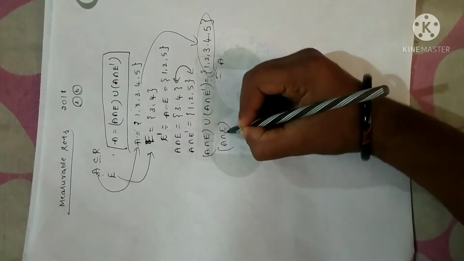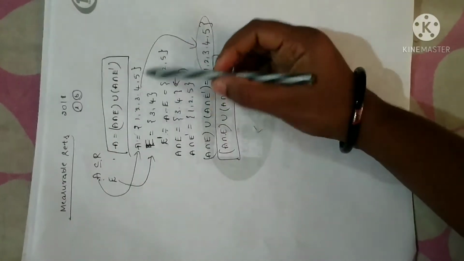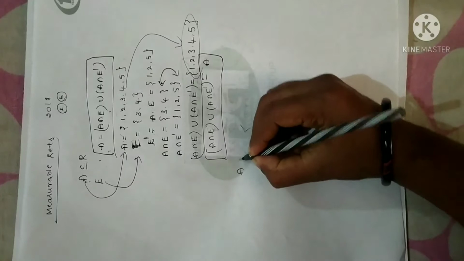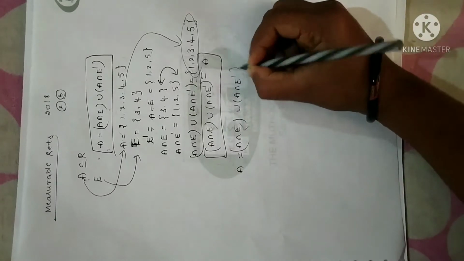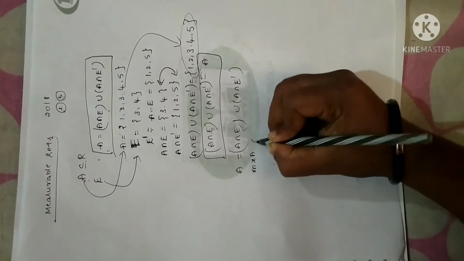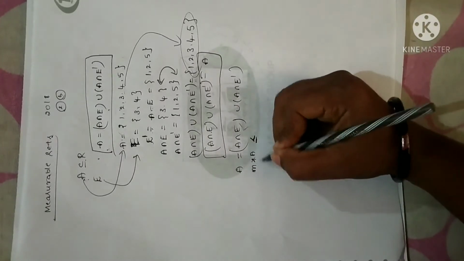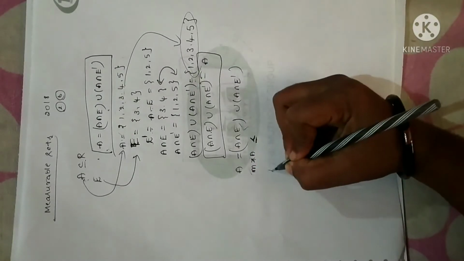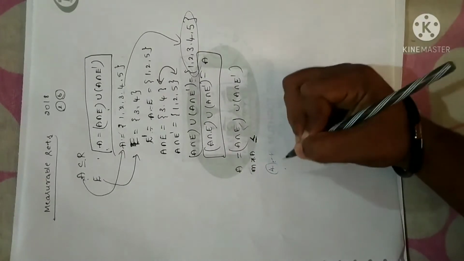That is, for any set A, A intersection E union A intersection E complement is equal to A. I have given just an example in order to help you remember this. You have to remember this property. Fine. So suppose I have this equation. Remember, if you are going to apply measure to this, M star of A will always be less than or equal to the sum. Sometimes it may be exactly equal, sometimes it may not be equal when you take measure. Meaning, suppose A has 4 elements, it may be equal to 4 or it may not be equal to 4. Obviously it will be less in certain cases.